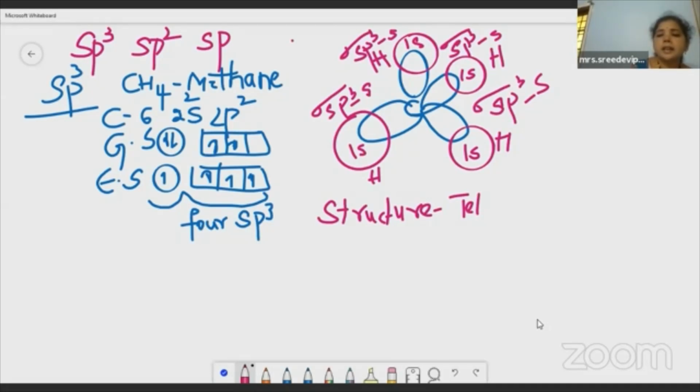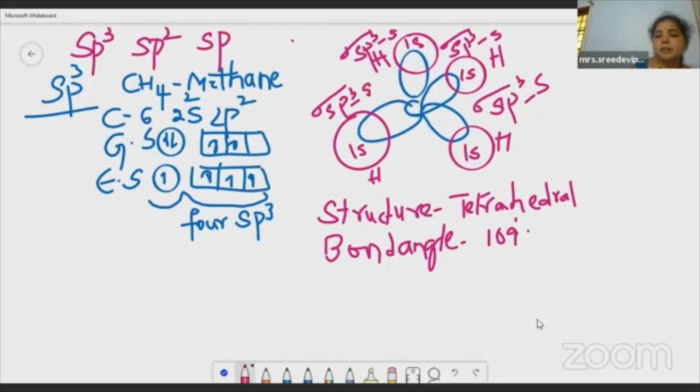And then coming to the bond angle. The bond angle is, of course, you are correct, 109 degrees 28 minutes. Very good. So this is the bond angle and this is the structure of this molecule.